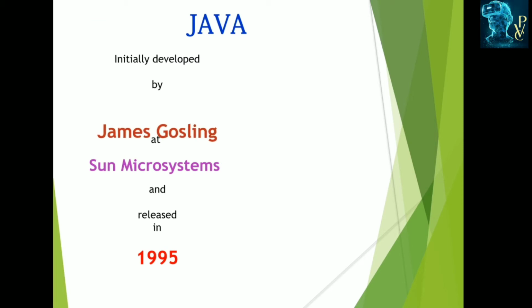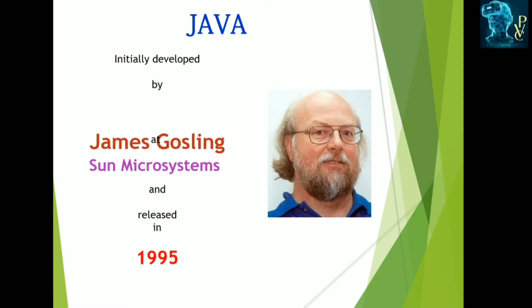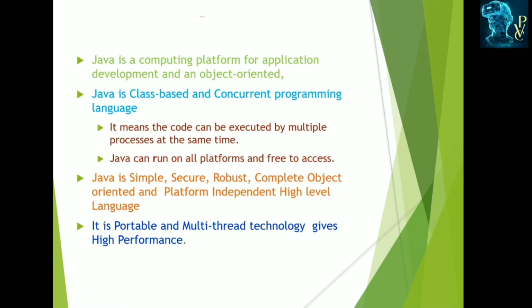Java was initially developed by James Gosling at Sun Microsystems and released in 1995. Java is a computing platform for application development and is object oriented. Java is a class based programming language. It means everything in Java can be specified within the class only, and it is a concurrent programming language.